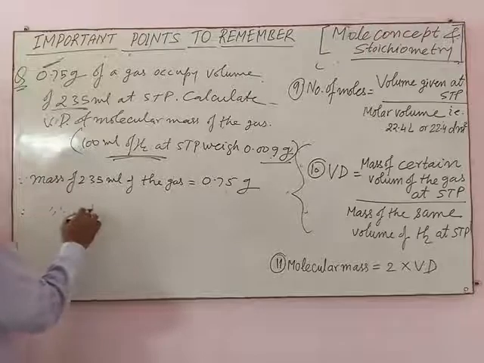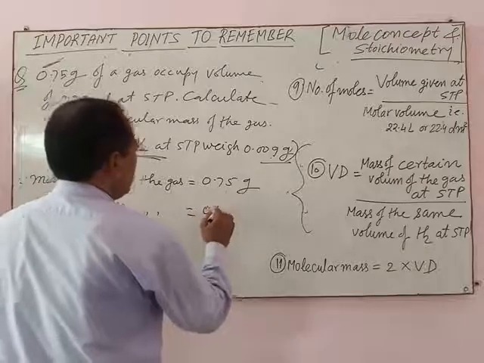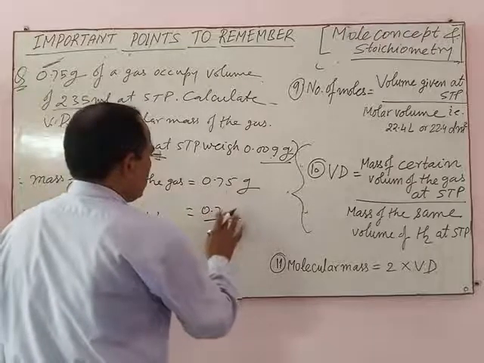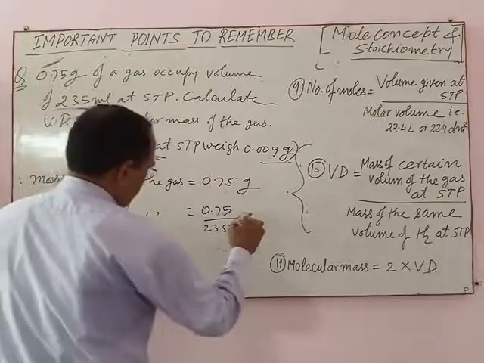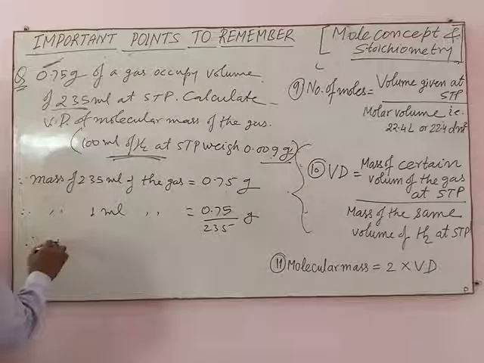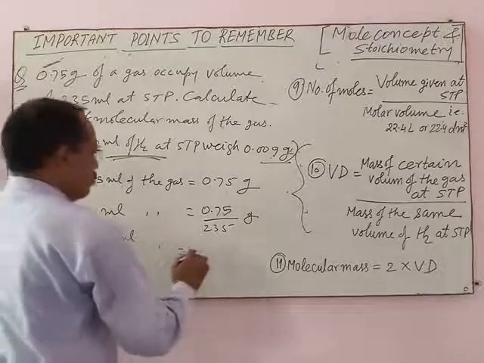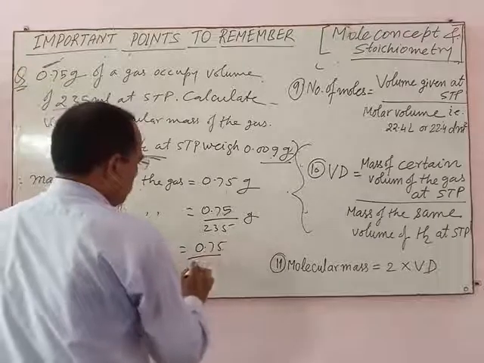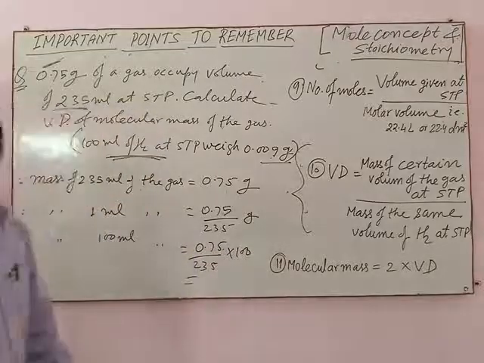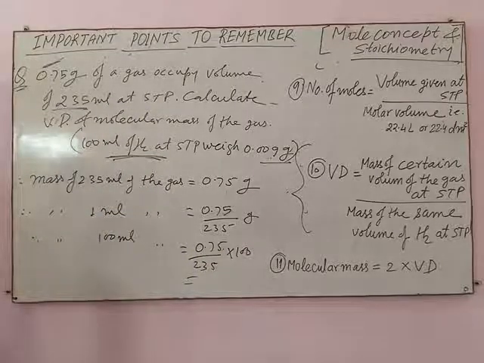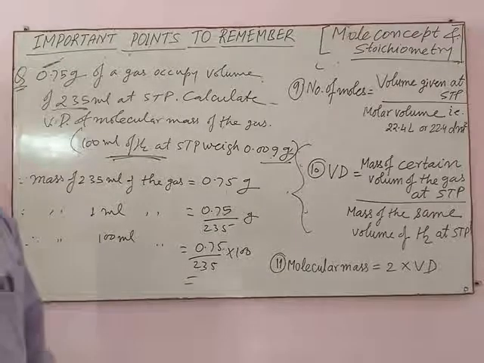Therefore, mass of 1 ml of the gas equal to 0.75 divided by 235 gram, and mass of 100 ml of the gas is equal to 0.75 divided by 235 multiplied by 100, and this comes equal to 0.32 gram.